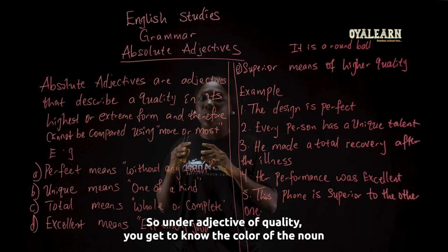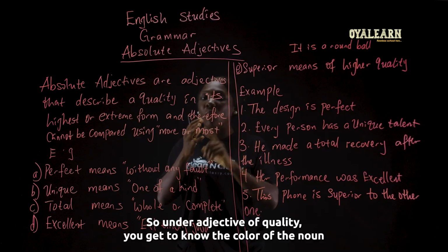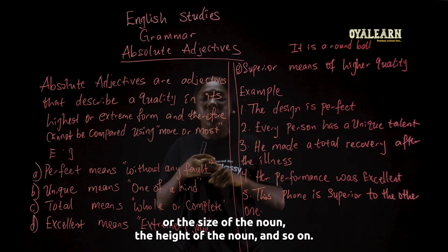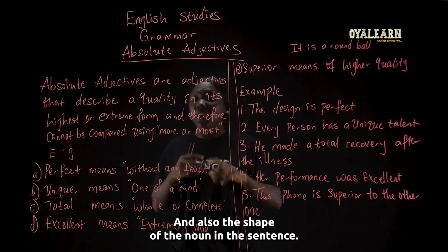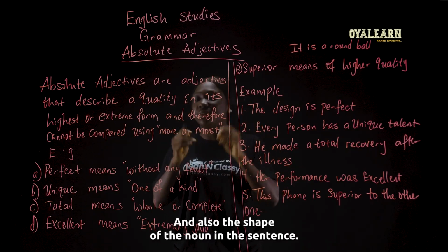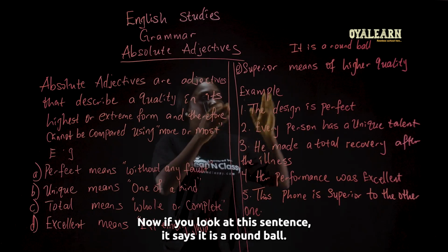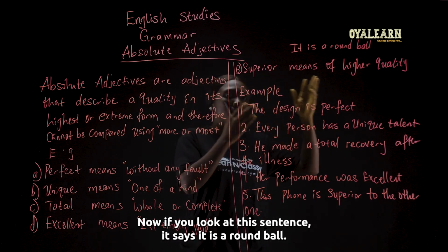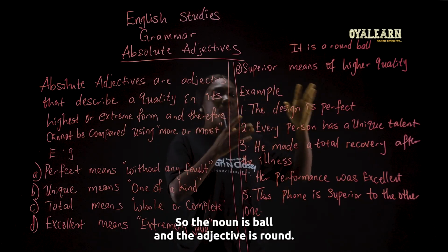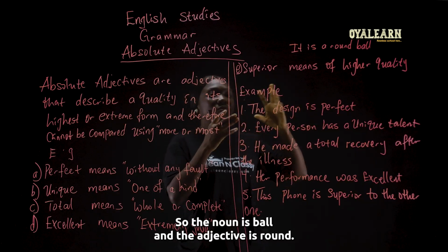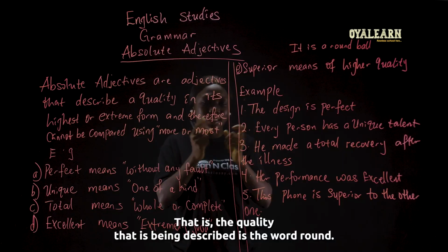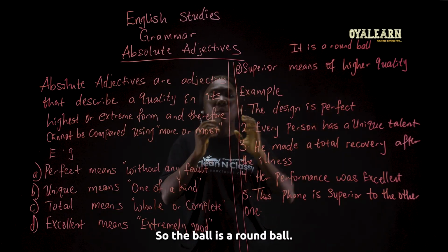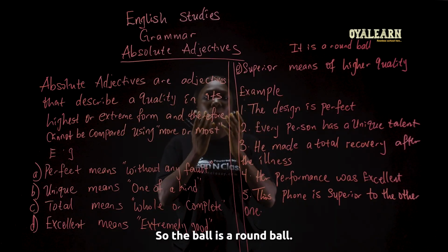So under adjective of quality, you get to know the color of the noun or the size of the noun, the height of the noun, and so on. And also the shape of the noun in the sentence. Now, if you look at this sentence, it says it is a round ball. So the noun is ball and the adjective is round. That is the quality that is being described: the word round. So the ball is a round ball.